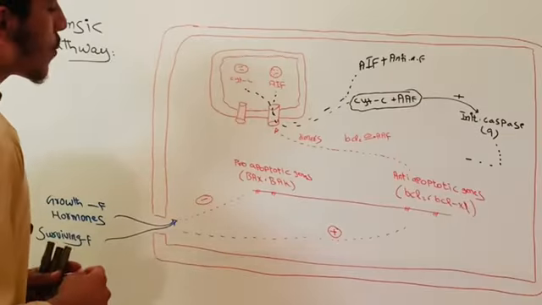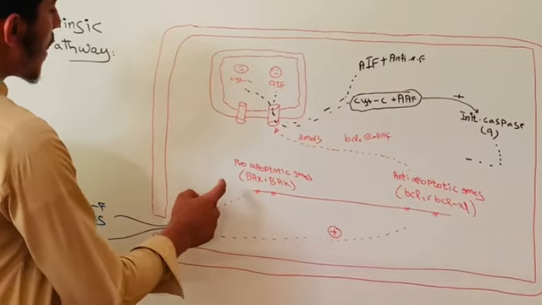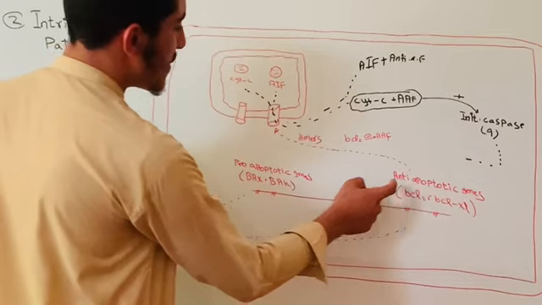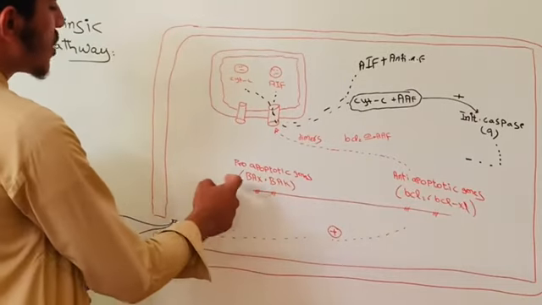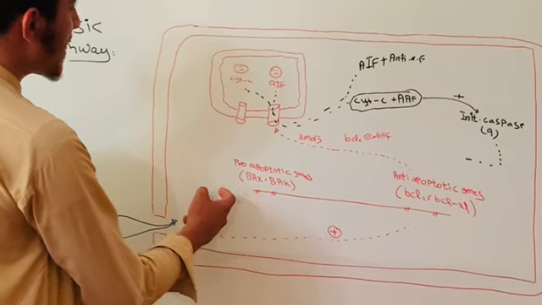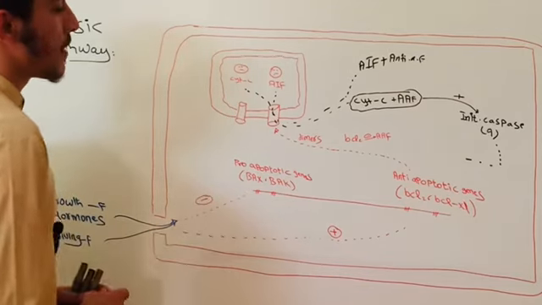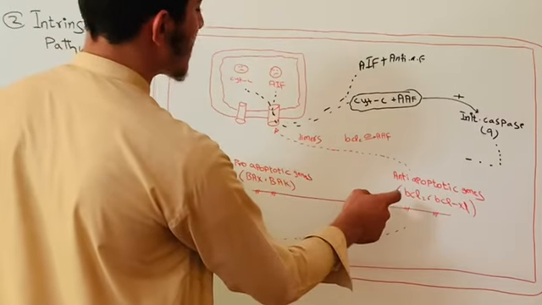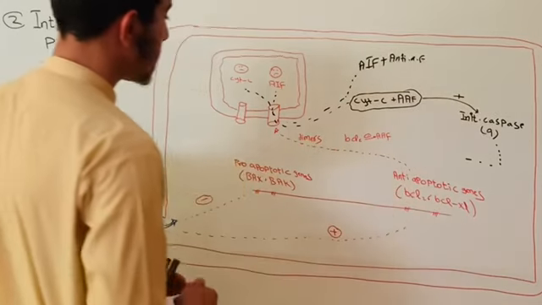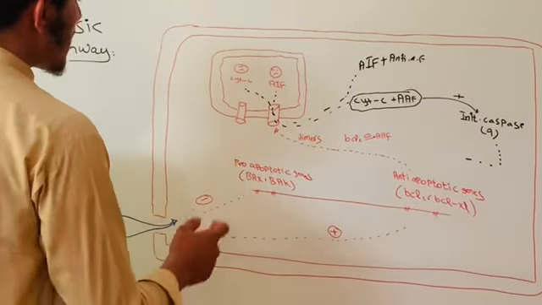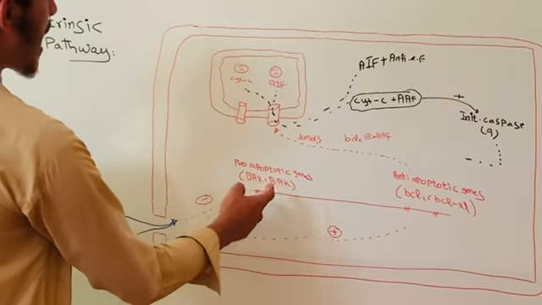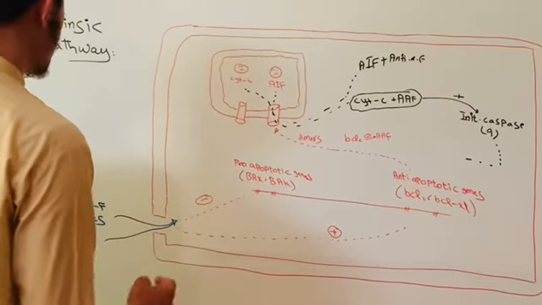Now I want to share one thing. The survival of the cells refers to two types of genes, pro-apoptotic genes and anti-apoptotic genes. Pro-apoptotic genes are BAX, and also there is BAD, but BAD is for survival. Anti-apoptotic genes are BCL2 and BCLXL. Now the question is how these genes determine the survival of the cell, or how these genes are activated.